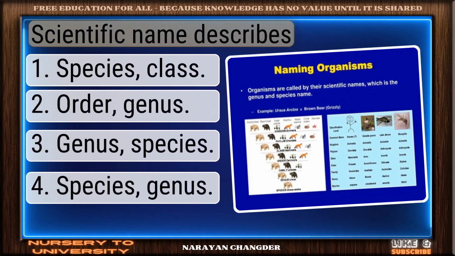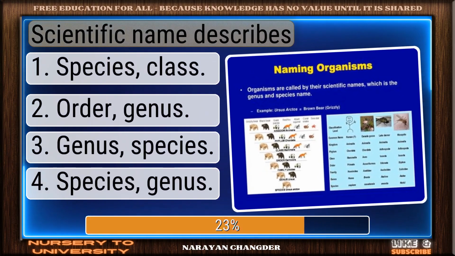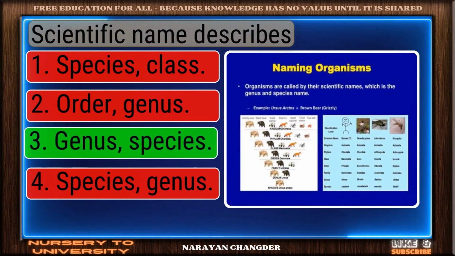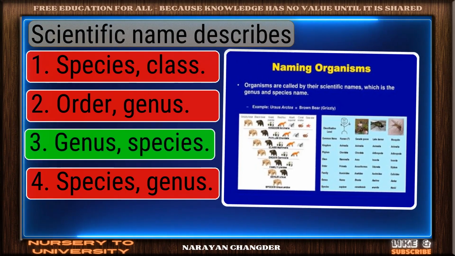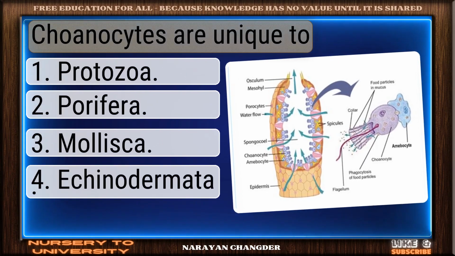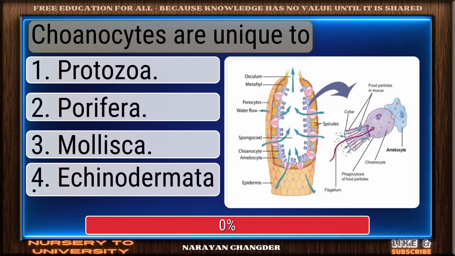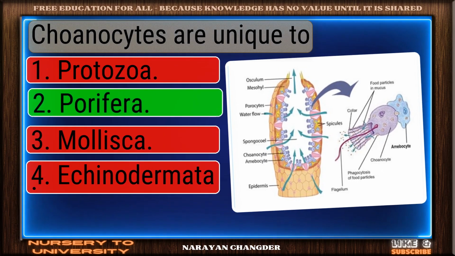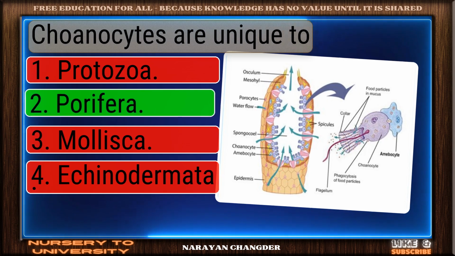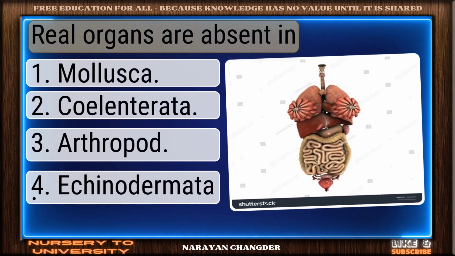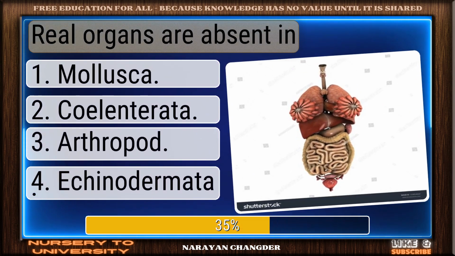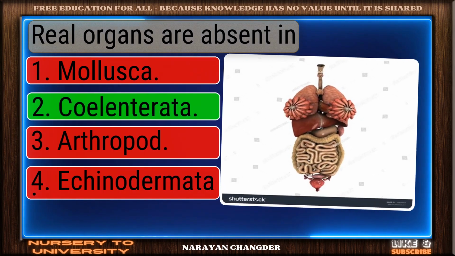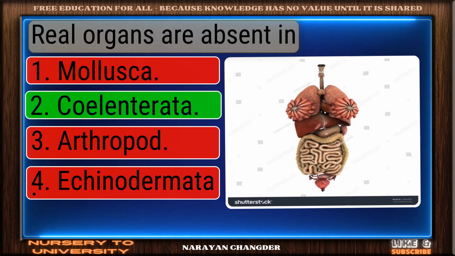Question number 267. Scientific name describes. Right choice. Genus, species is the best answer. Question number 268. Choanocytes are unique to. Well done. Porifera is the right choice. Question number 269. Real organs are absent in. Sharp thinking. Coelenterata is the right choice.